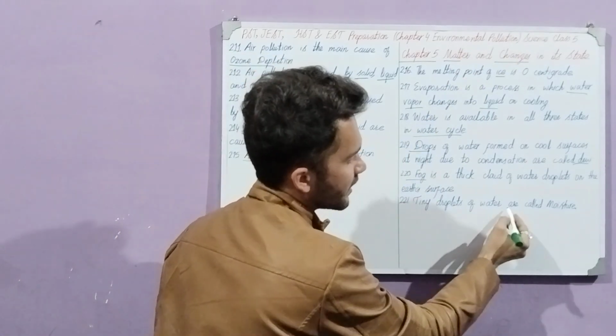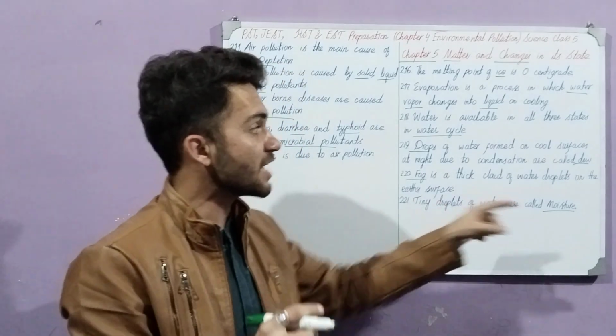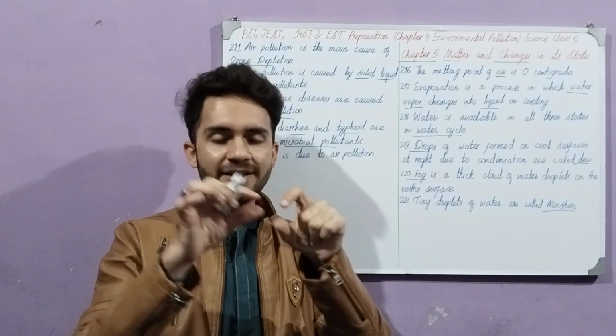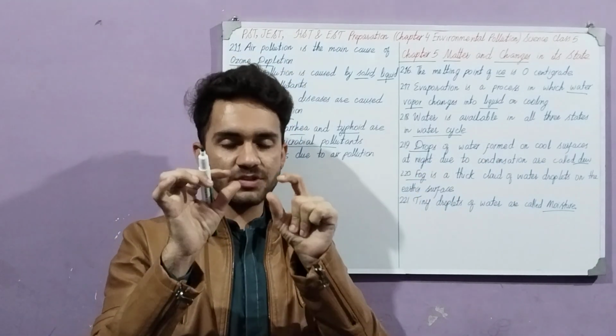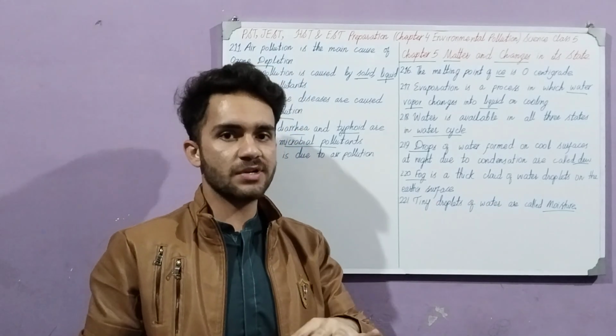Tiny droplets of water are called moisture. When there are very small droplets of water, they are not like dew. Dew are very fine droplets which we can see with our eyes, but moisture is something that we cannot see.